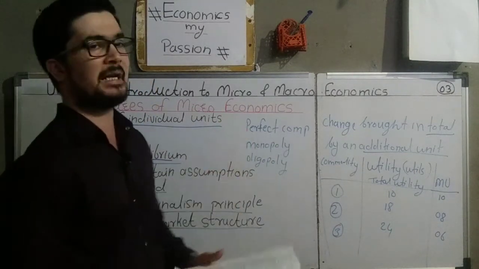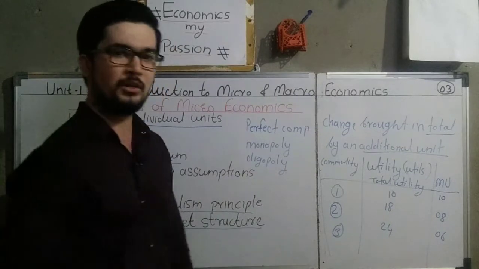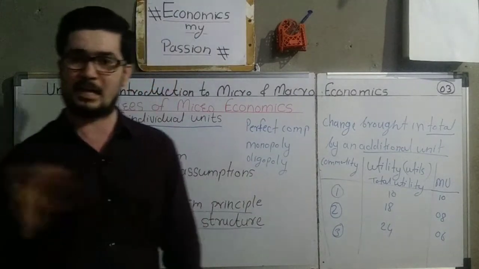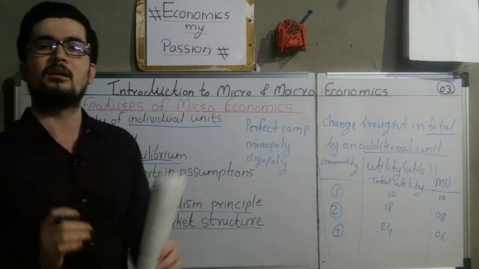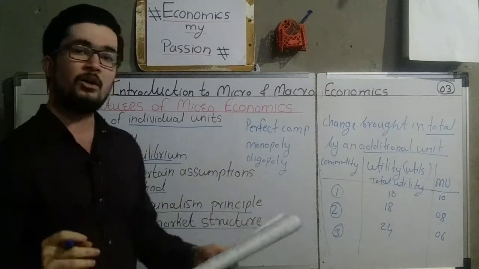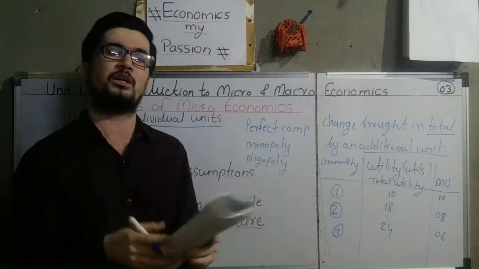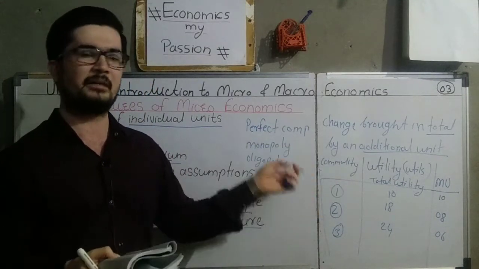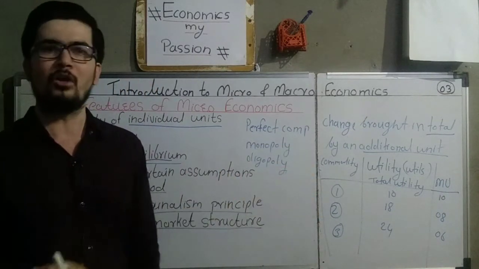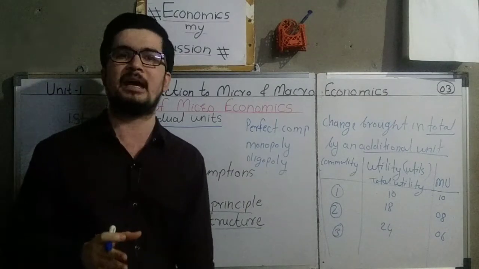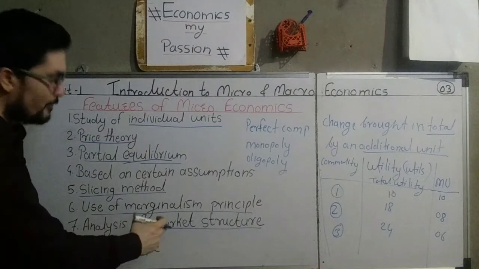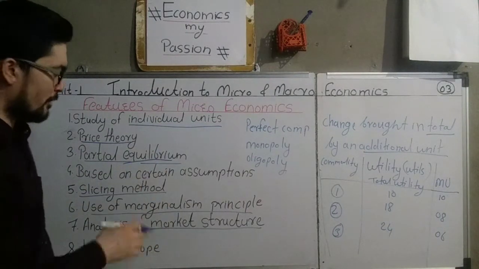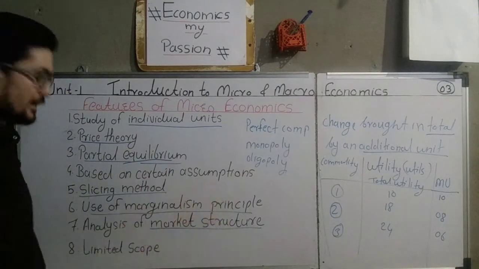What type of market is there, what is meant by perfect competition? There are a large number of buyers and a large number of sellers, that is known as perfect competition. Then monopoly, single seller, large number of buyers. Oligopoly, a few large sellers coming together and forming a union for the market, that is known as oligopoly. So what type of market situation is there, that is the thing analyzed in microeconomics. That is also a feature of microeconomics where we try to understand the market structure.